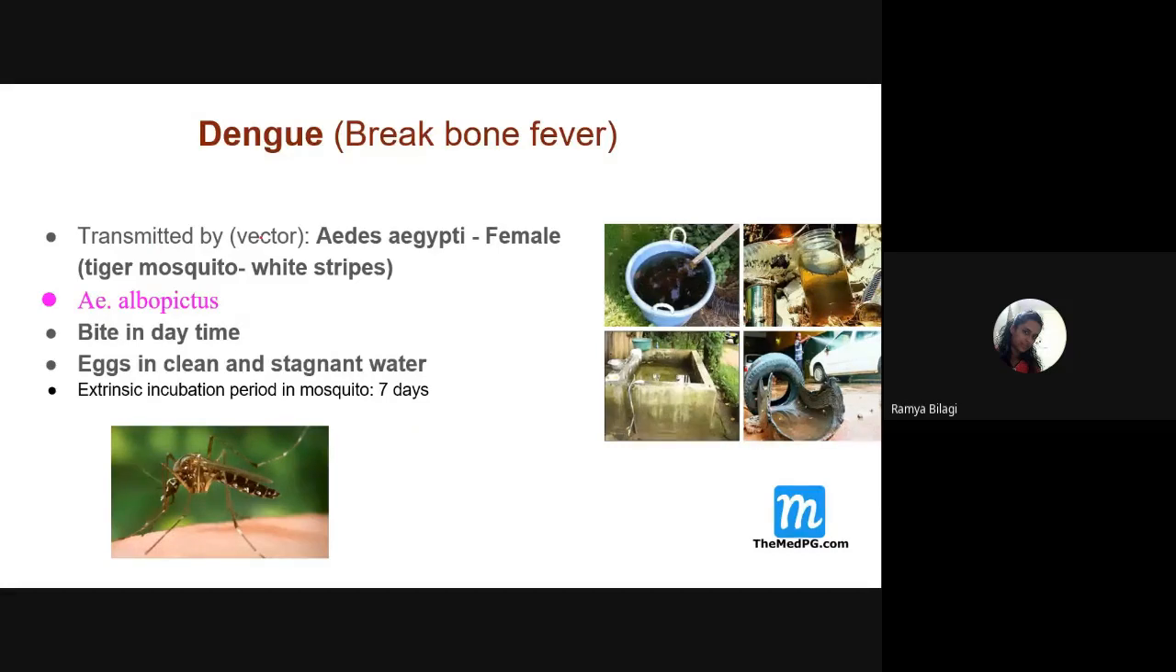Now this dengue is transmitted by a vector. So what are the vectors over here? It is transmitted by Aedes aegypti. It is a female mosquito, and it is also called the tiger mosquito. Why is it called the tiger mosquito, students?